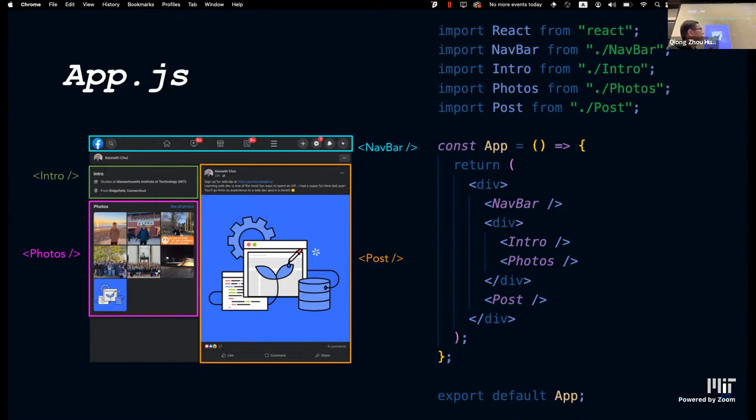And notice at the top of the code that we're importing all the React components from their files. So we have the navbar, intro, photos, and post. That's why we can use them in our HTML code here, or JSX code here.